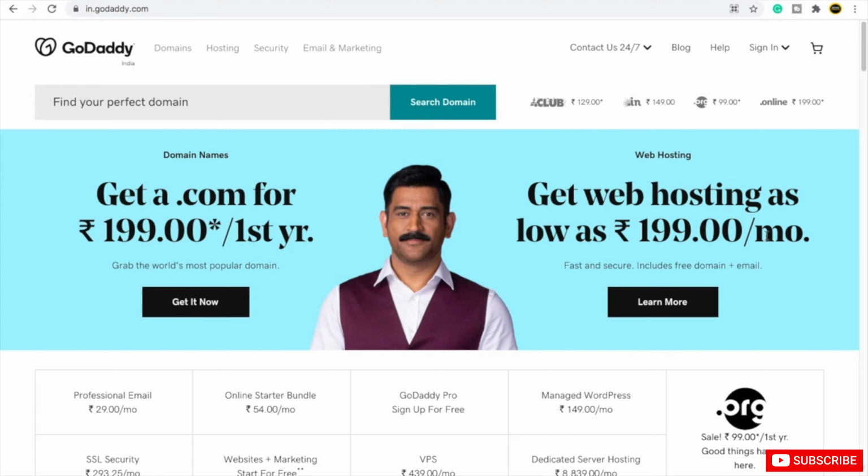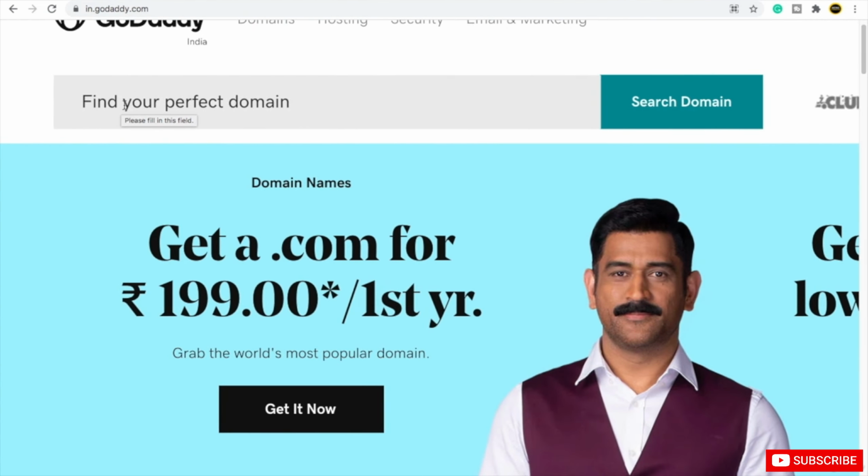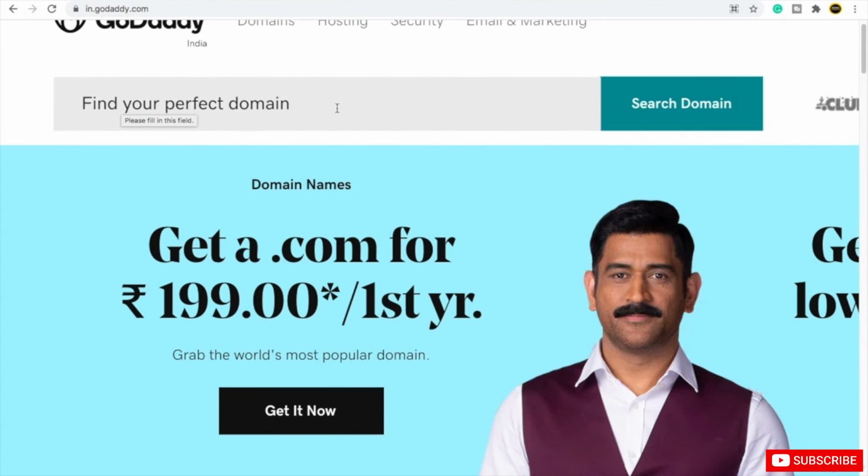I will be able to see all the domains in my currency. That's the only difference. If you are from the US, you will see US dollars. If you are from some other country, GoDaddy will automatically take you to the right website. Do not worry. After you come to the GoDaddy website, whatever domain you want to buy, here you will see find your perfect domain. You just have to type that domain here.